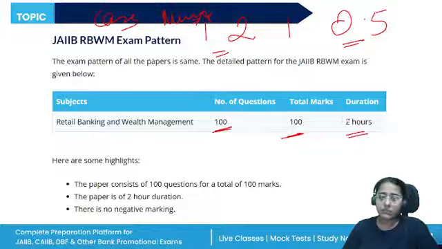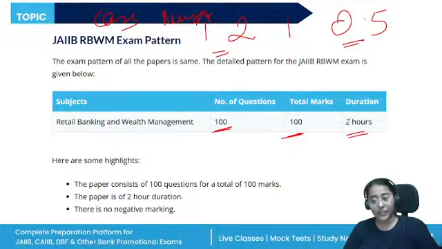Other than that, there is no negative marking in this exam session, which is a plus point for us. So we are not going to leave any question thinking that we don't know the correct answer. We will mark the answer. Don't leave any question. Case study questions are also quite lengthy, so we need to practice case study questions as well.